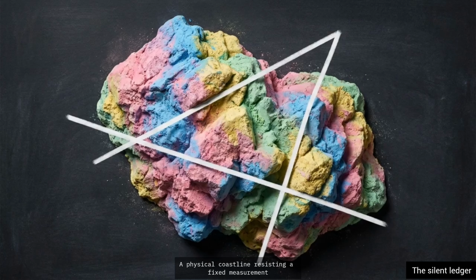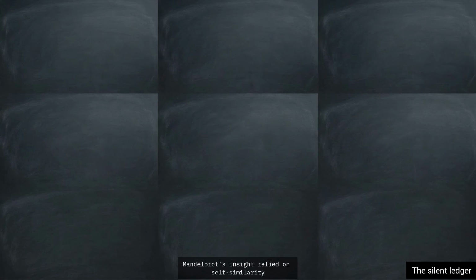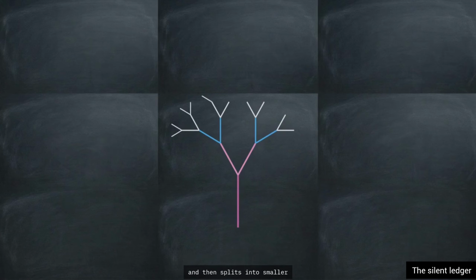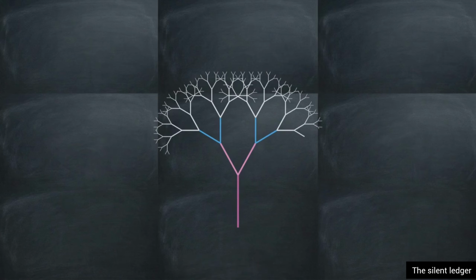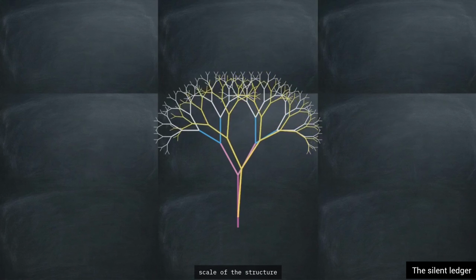A physical coastline resisting a fixed measurement proved something unsettling. When applied to real-world biology and geology, classical geometry was broken. Mandelbrot's insight relied on self-similarity. Look at how a large tree trunk splits into medium branches and then splits into smaller and smaller branches. The exact same angle and proportion repeats itself at every single scale of the structure.